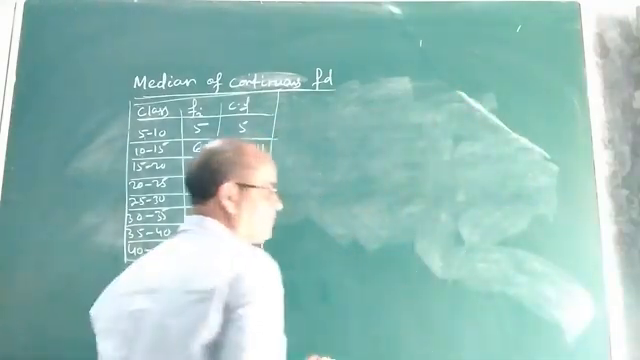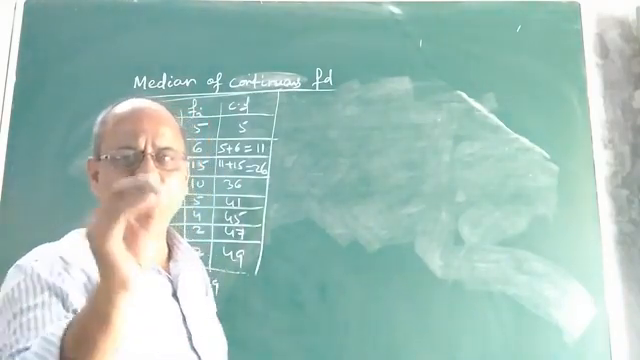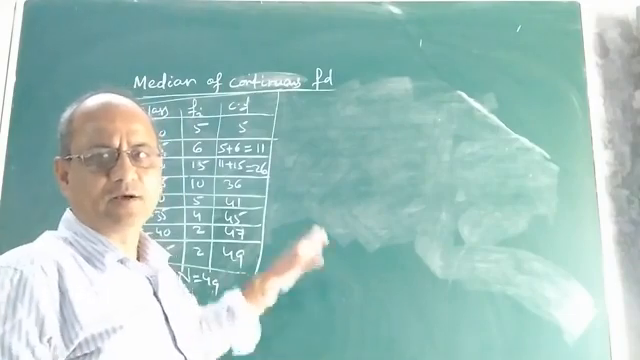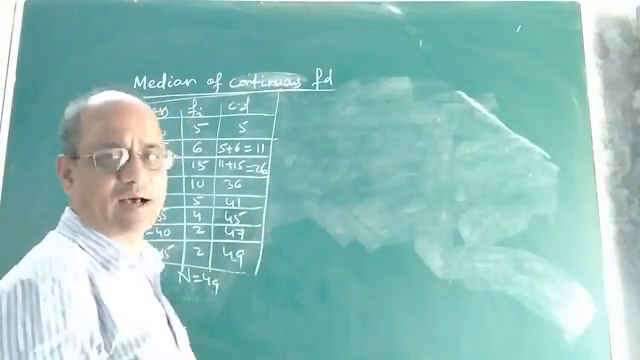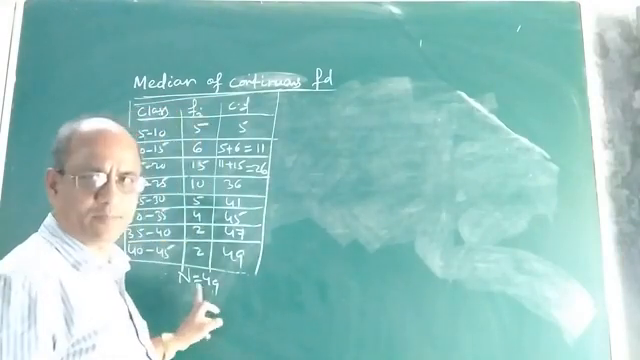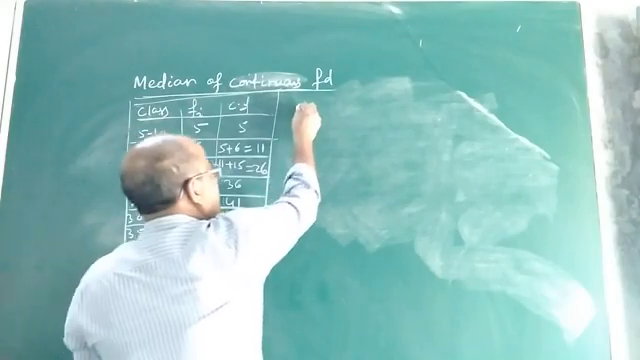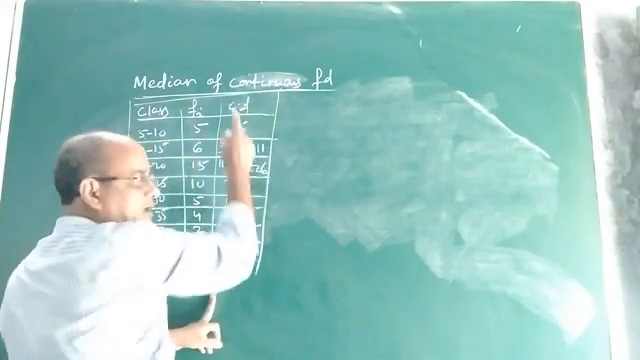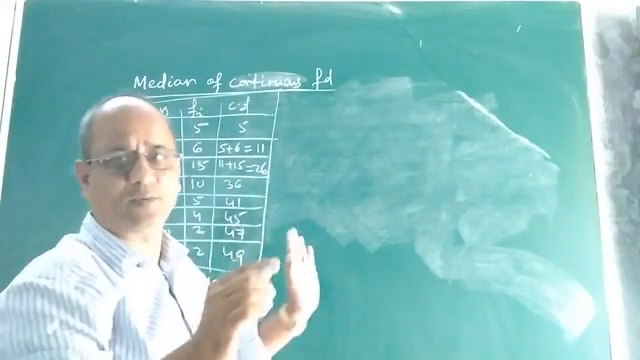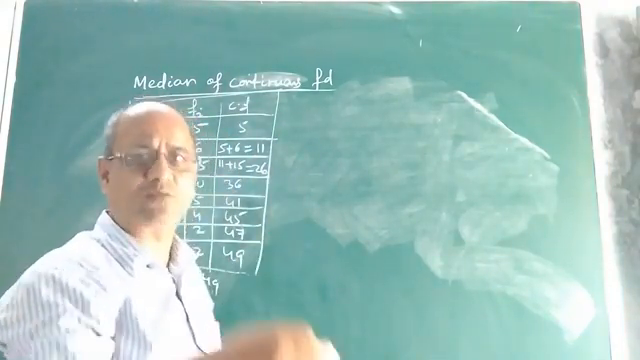Now what is the next step to find the median? The next step is that we have to find a median class. You see, it is very important. What is the median class? That I am going to tell you. See, now what is the value of n? There are 49 observations. So the first step, I am just telling you the algorithm, is to calculate all the cumulative frequencies. After calculating all the cumulative frequencies, what will you do?